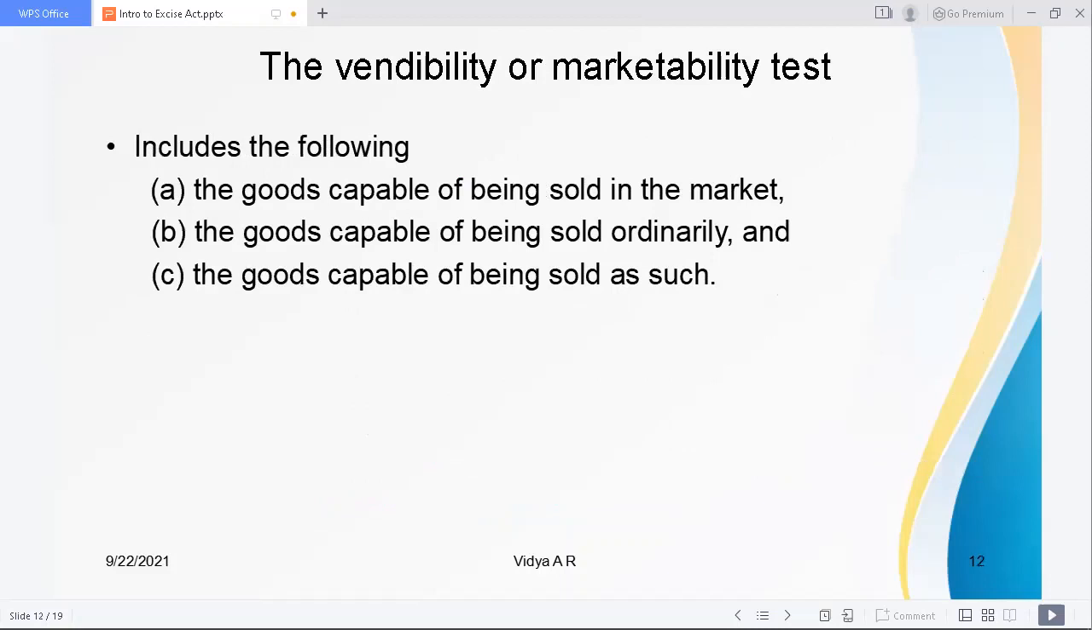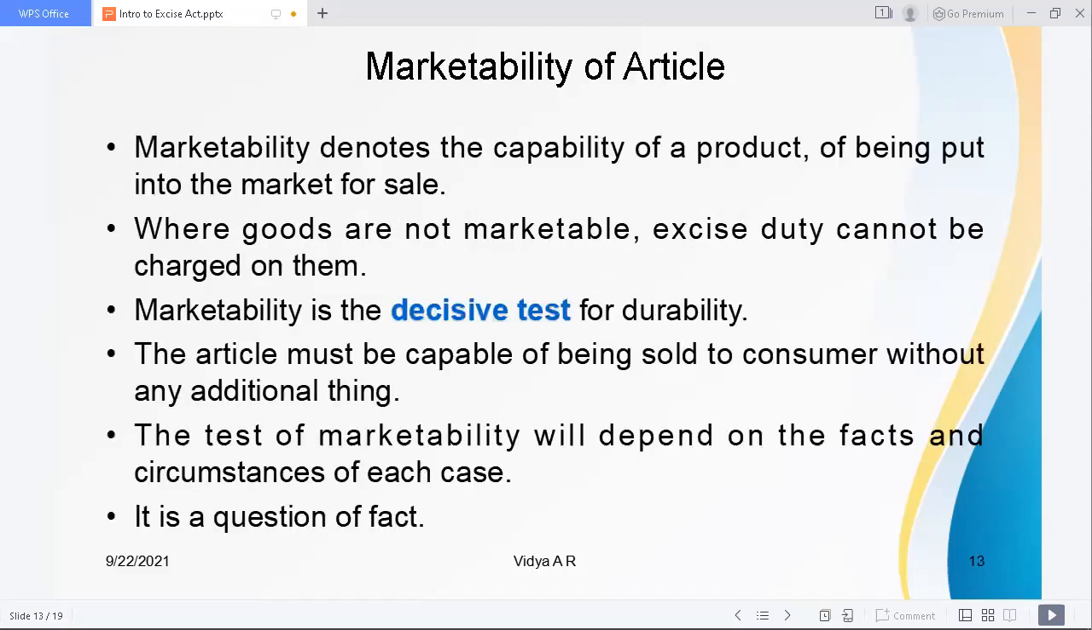The vendability or marketability test includes the following. The goods should be capable of being sold in the market. The goods should be capable of being sold ordinarily, that is, ordinarily sold in the market. And the goods should be capable of being sold as such, that is, sold in the same condition. So these are the three tests of marketability. And what is the marketability of an article?